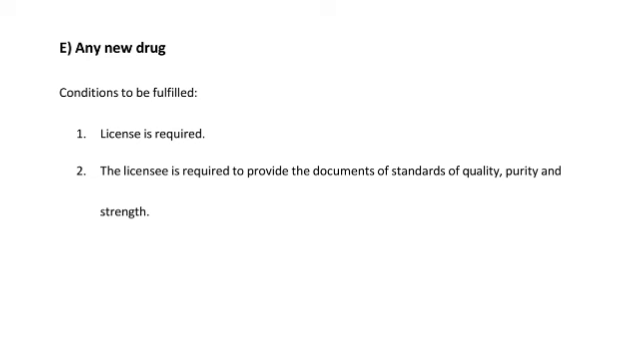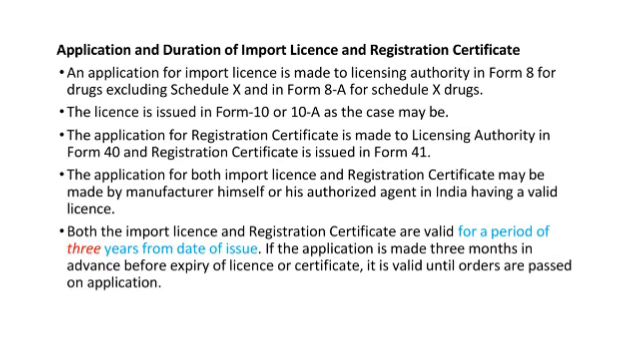Any new drug. Next, conditions: license is required. The licensee is required to provide the documents of standards of quality, purity and strength. These two conditions are to be fulfilled for any new drug. That license is required and the licensee is required to provide all documents of standard quality, purity and strength.